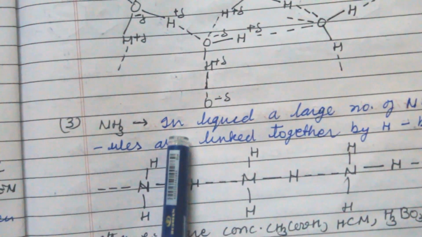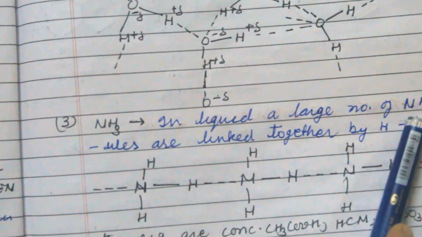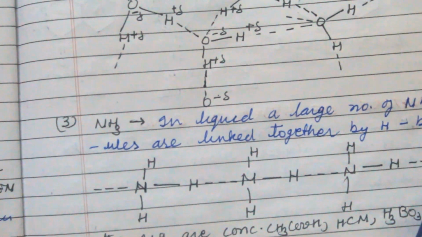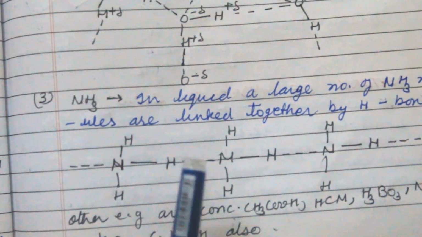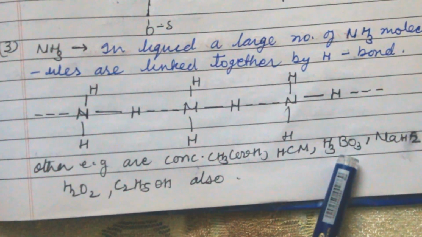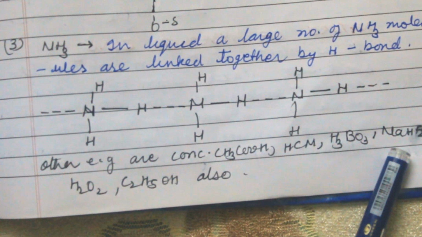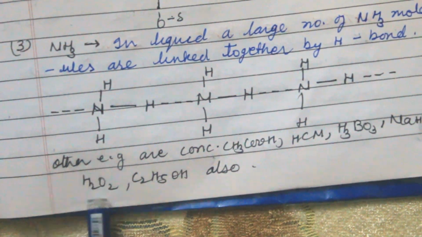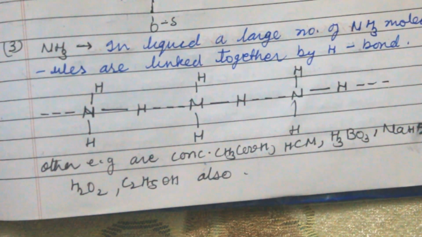Now NH3, in liquid a large number of NH3 molecules are linked together by hydrogen bond like this. Other examples of this type are acetic acid, HCN, boric acid, NaHF2, hydrogen peroxide and ethanol.